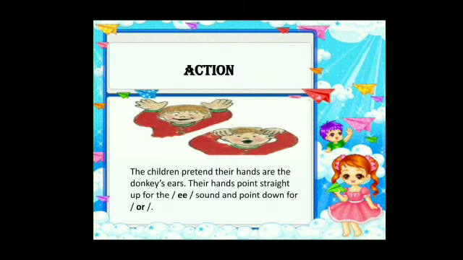So children, what is the action for O? The children pretend their hands are the donkey's ears. Their hands point straight up for the E sound and point down for O. E, O. E, O.